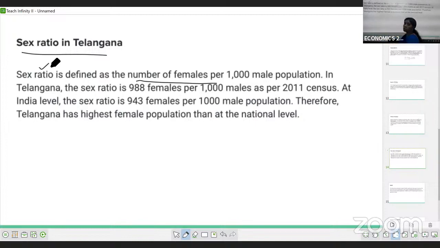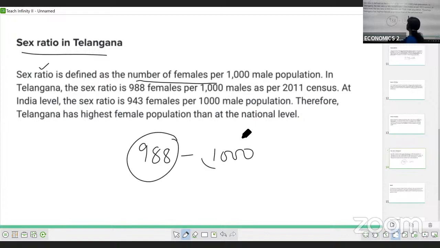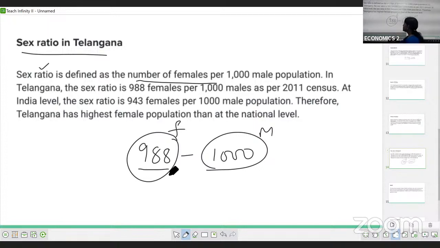According to the 2011 census, the female ratio is 988 for every 1,000 males in Telangana.